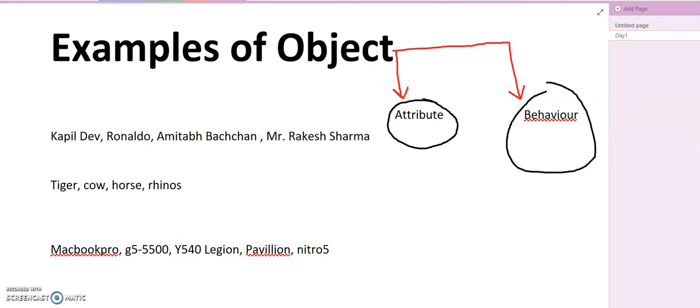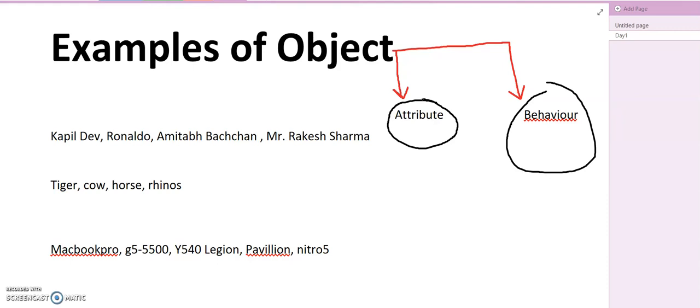particular data. If I talk about tiger, cow, horse, rhino, I can have some data like legs. How many legs does a tiger have, a cow have, a horse or rhino? And then comes the other part, behavior, like the function. One thing, what does it do, what my object does.